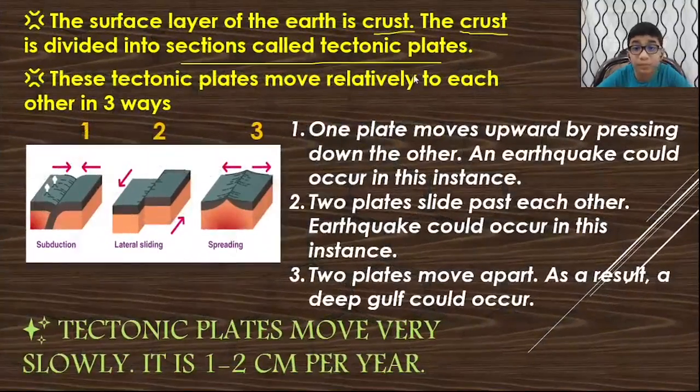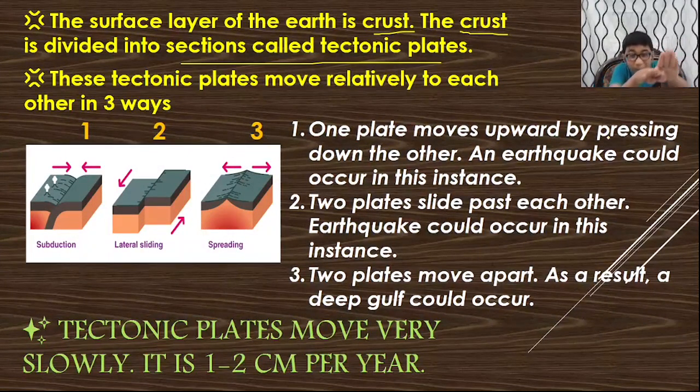These tectonic plates move relative to each other. They move in 3 ways. In one way, one plate moves upward by pressing down the other. You see this image: like this, pressing down the tectonic plate, it moves upward. An earthquake could occur in this instance, while one plate presses down the other.